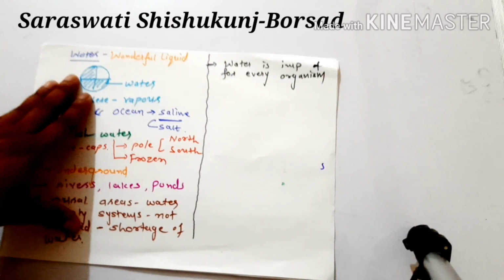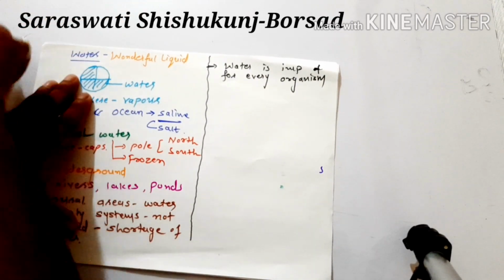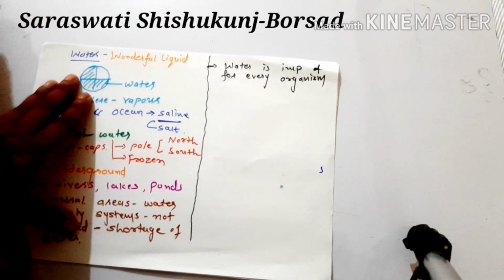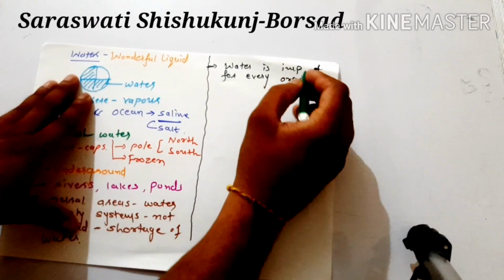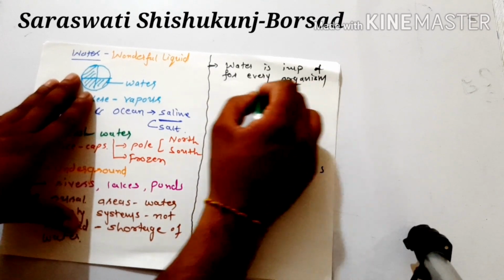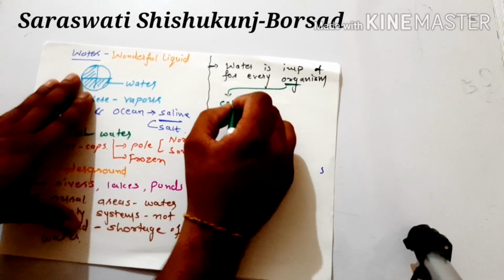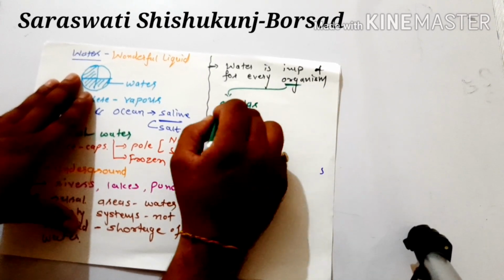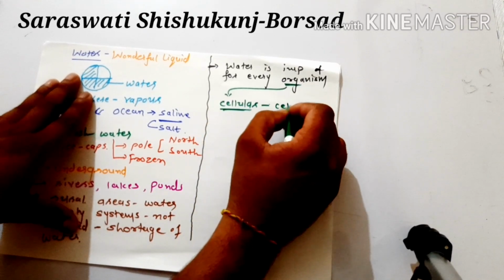It's very simple. Different organisms carry out different life processes, and generally cellular processes are those which are done in cells.